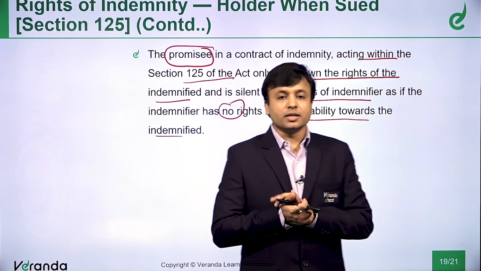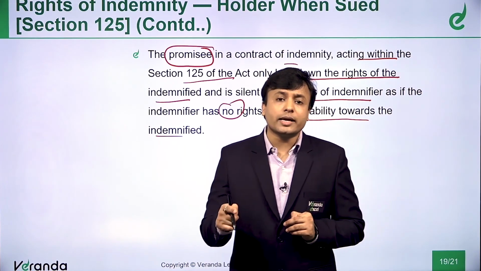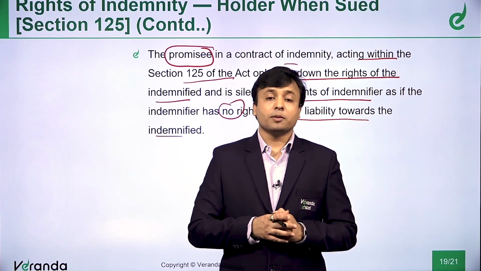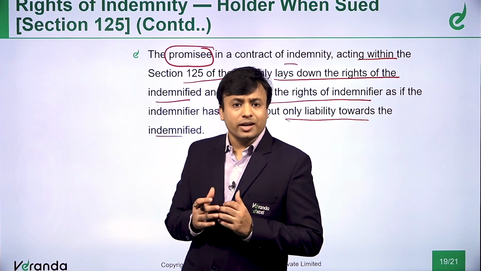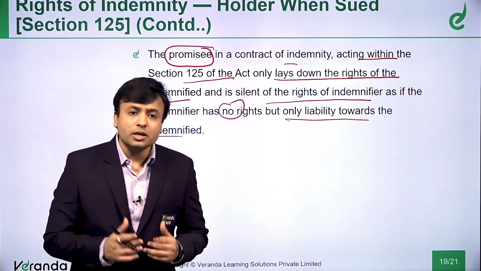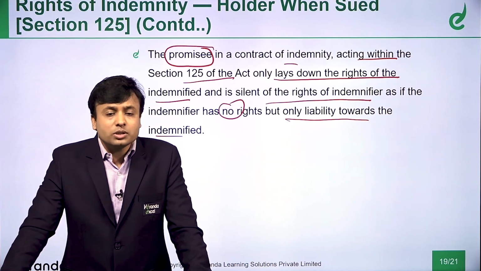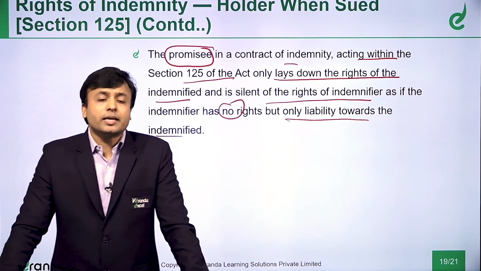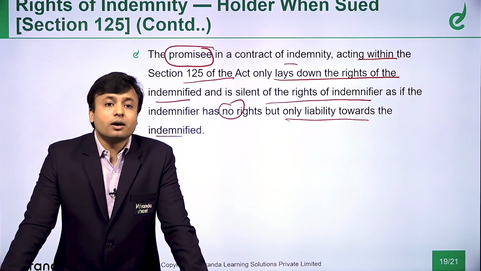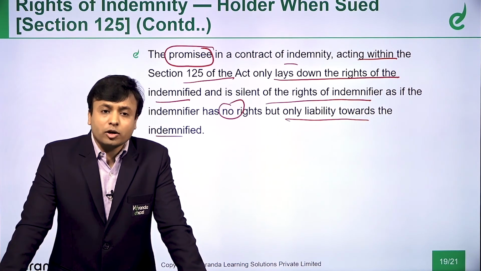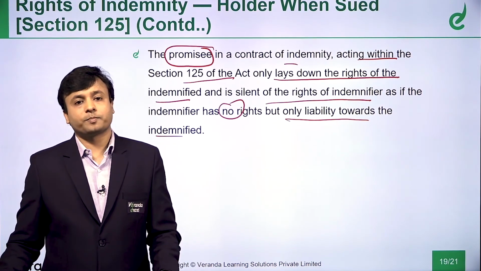So, if you see here, when we see section 125, we now spoke about the rights of the indemnified, that is the person who is a promisee. So, does it mean the promisor does not have any rights? It looks like that from section 125. It looks like that only the indemnifier has only liability. He doesn't have any rights in case of a contract of indemnity. But it is not like that.